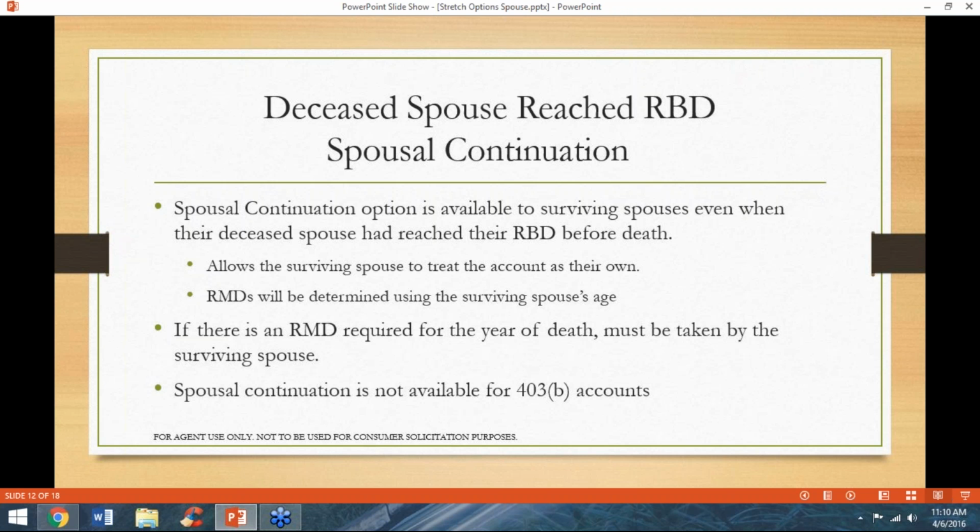However, if there is an RMD due for the deceased for the year of their death, it must be distributed out to the surviving spouse. And again, spousal continuation is not available for 403(b) accounts.